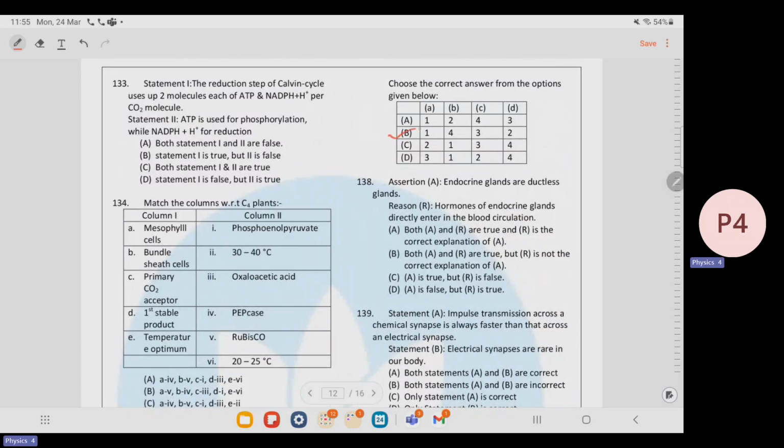Next, assertion reason. Endocrine glands are ductless glands. Yes, true. Hormones of endocrine glands directly enter in the blood circulation. The statement is correct. And also the reason is also correct because it is called ductless glands because the ducts are not present in it. So here the correct option is A.